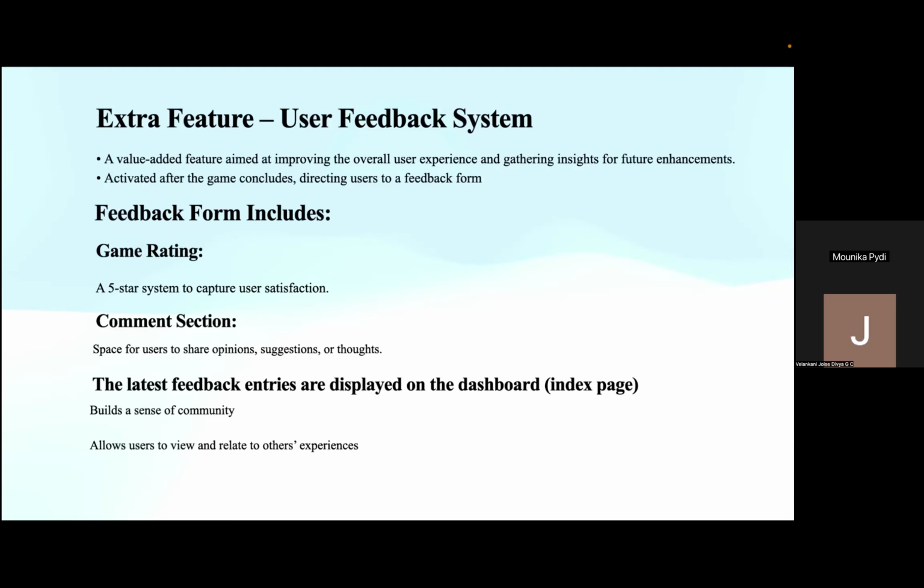One of the value-added features of the platform is the user feedback system. It is aimed at gathering insights to continuously improve the user experience. After each game ends, whether the user wins, exits, or loses, they are prompted to fill a feedback form. This feedback form includes a five-star rating system to capture user satisfaction, a comment section where users can share their thoughts or suggestions, and the most recent feedback entries are displayed right on the dashboard. This allows users to relate to others' experiences and helps us make better decisions for future improvements. This is all about the extra feature.